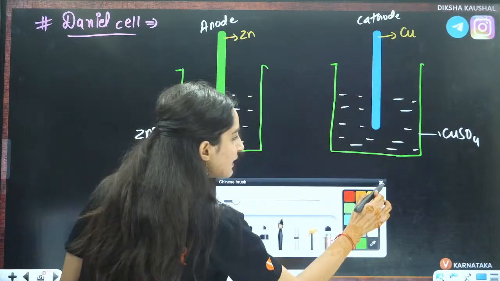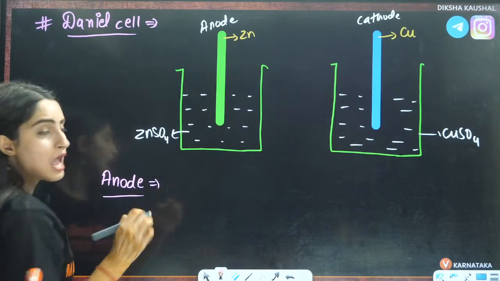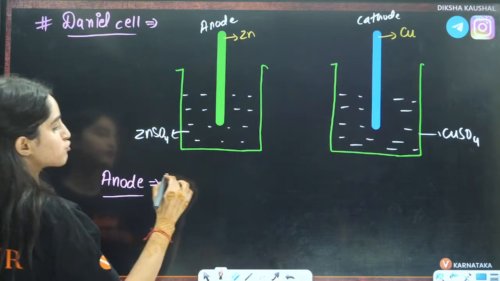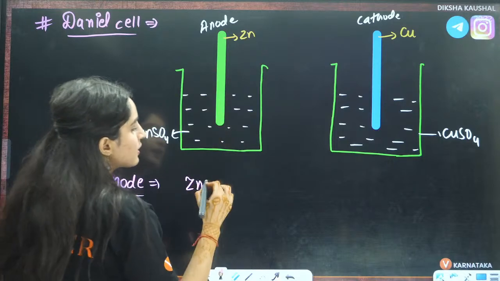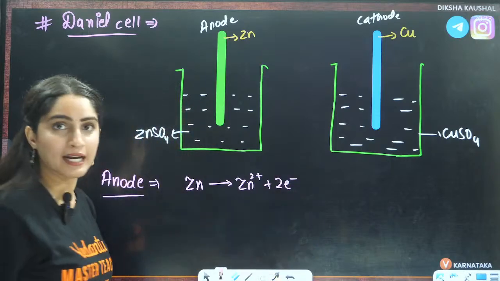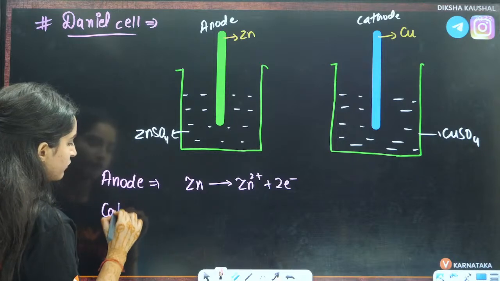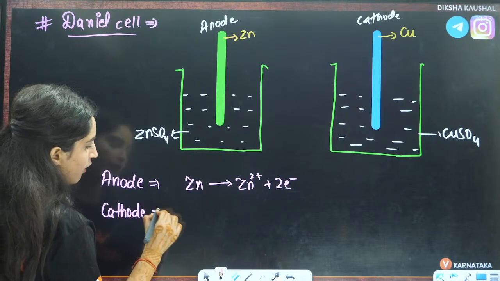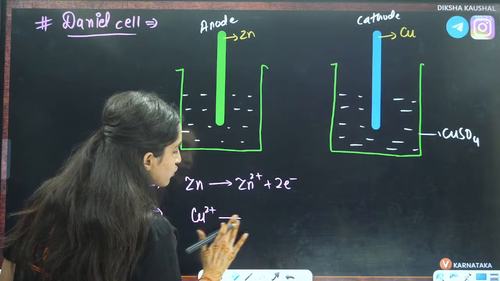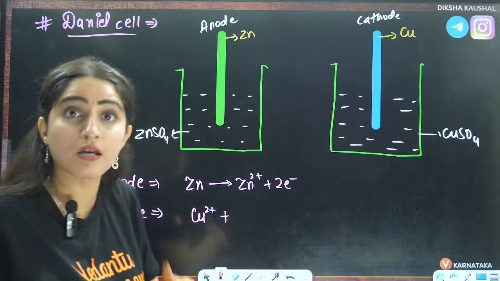Now we are combining these two things. At anode, what is going to happen? Everybody in the chat box. At anode, oxidation is happening, right? There is loss of electron. That means this zinc is going to lose the electron and become Zn2+ ion. Then at the cathode, Cu2+ is going to gain 2 electrons and become Cu, because at cathode there is reduction.